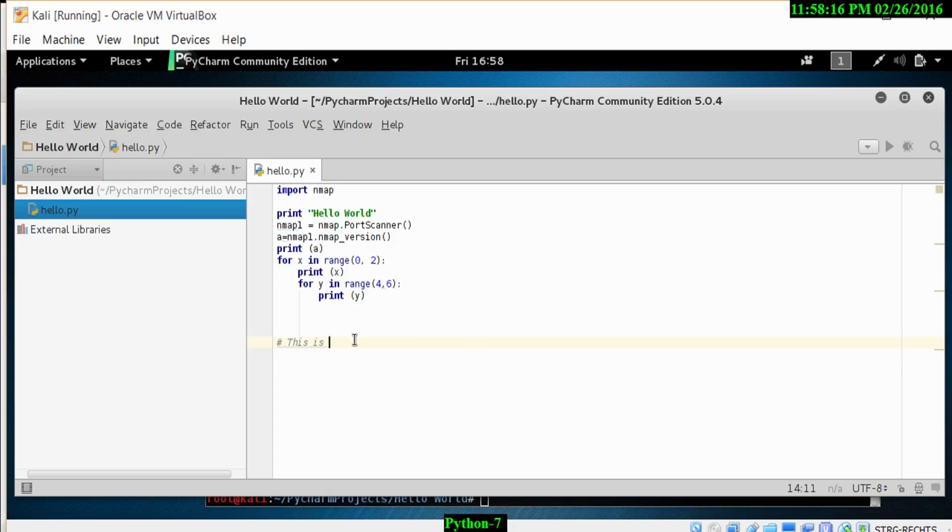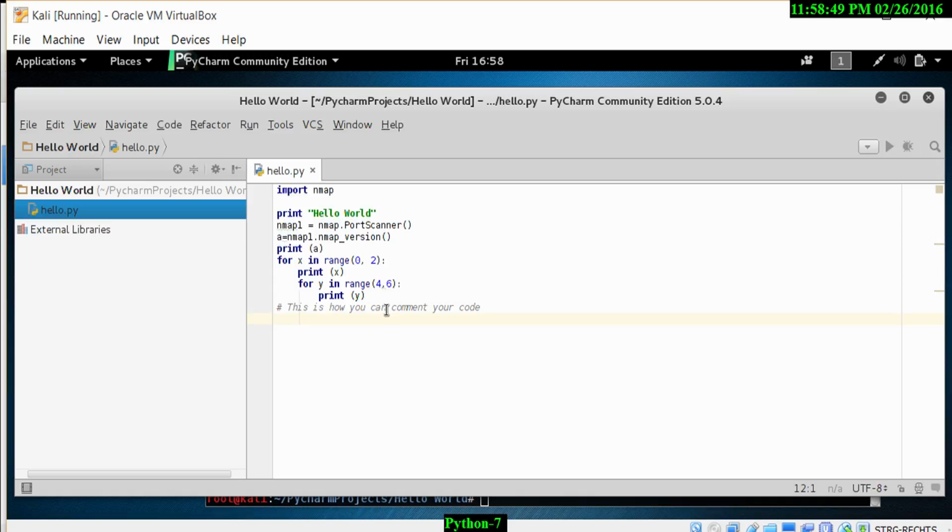As I mentioned, everything after the hash character is classified as a comment. Let's have a look, there seems to be some error, too many blank lines, so let me correct those blank lines. Let's move this up a little bit and fix up everything. After the hash is going to be a comment. So let's type in, this is how you can comment your code. And once that's done, that will be classified as a comment.